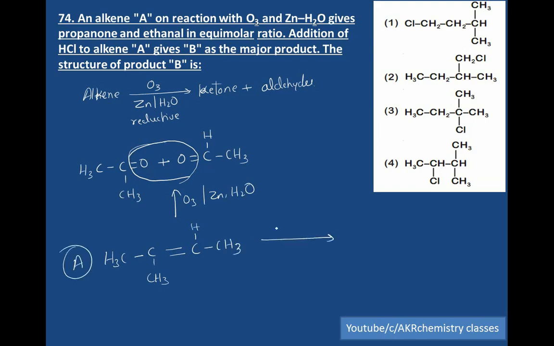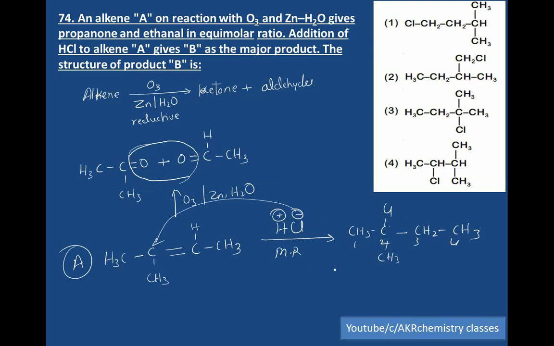When this reactant A is treated with HCl, it undergoes an addition reaction, Cl minus, H plus, and it follows Markovnikov's rule. The negative chlorine atom is bound to that carbon atom which is more stable, to form CH3, C, Cl, CH3, CH2, CH3. 1, 2, 3, 4: 2-chloro-2-methyl butane is obtained.